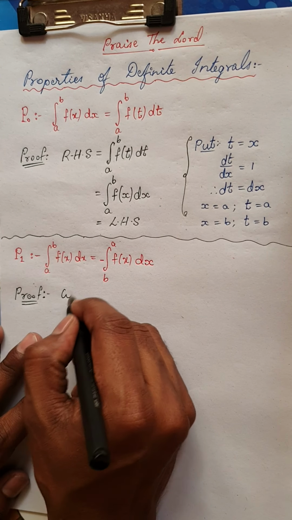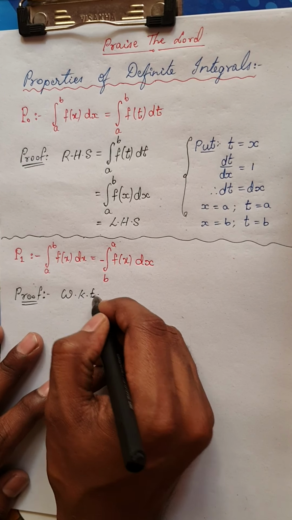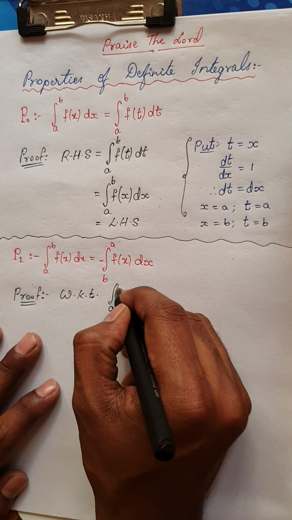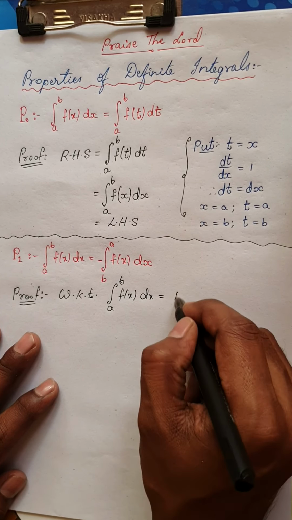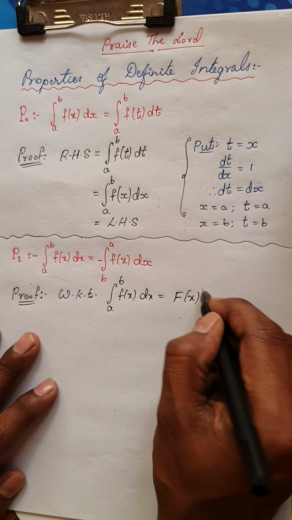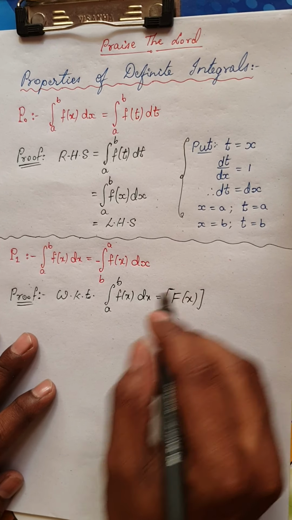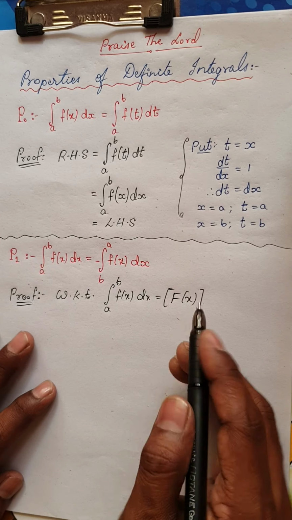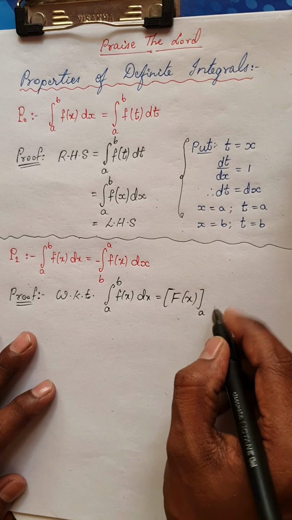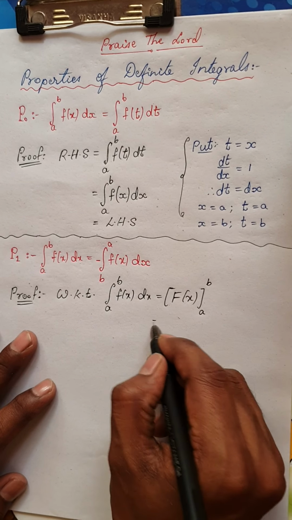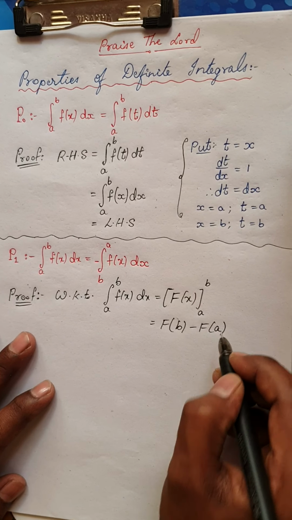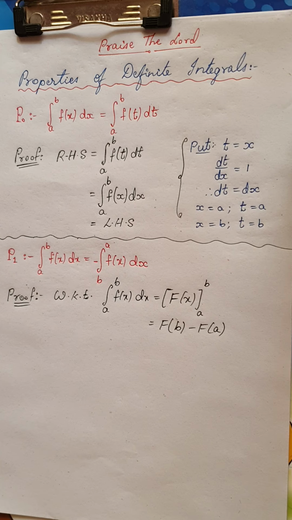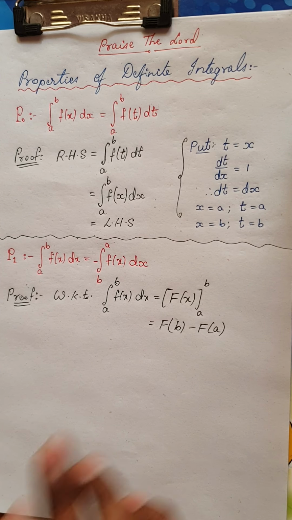Proof: what do we know? Integral from a to b f of x dx, if you integrate f of x, you get another function F of x within the limits a to b. So if you substitute, you would actually get F of b minus F of a. So this is my LHS. Is it clear?